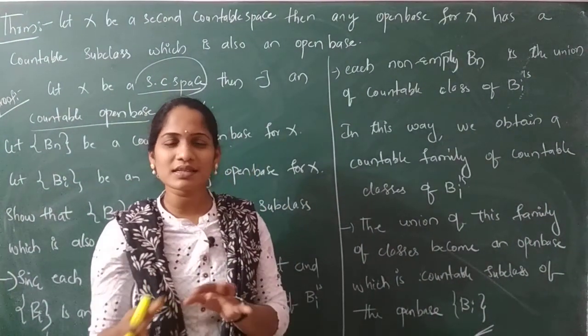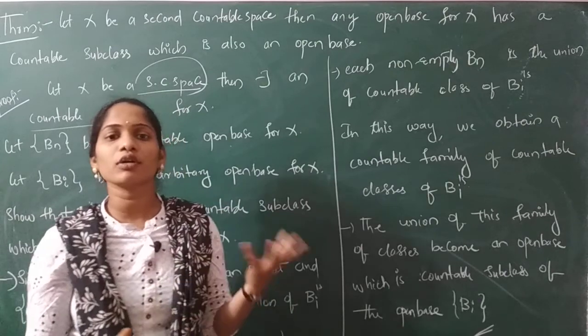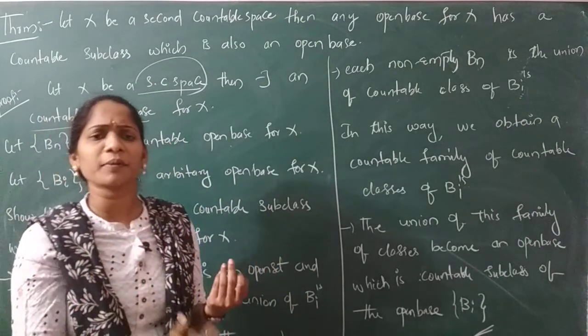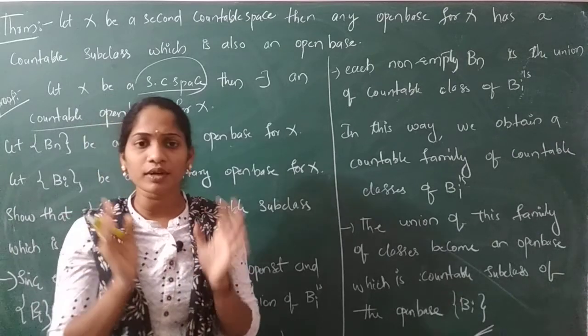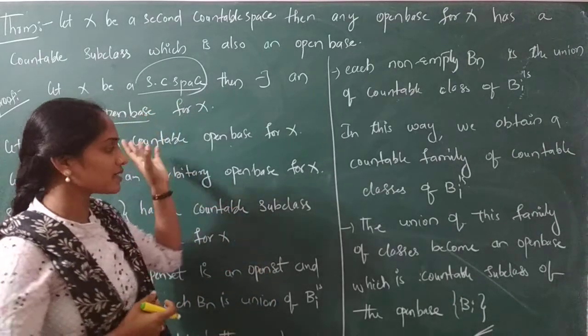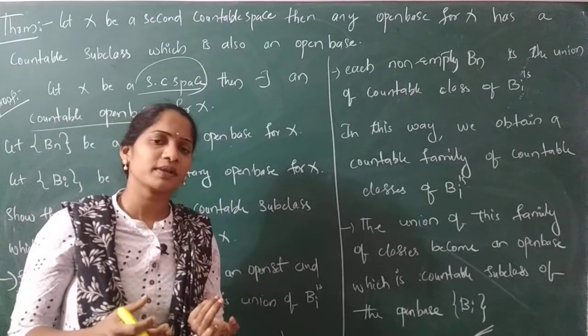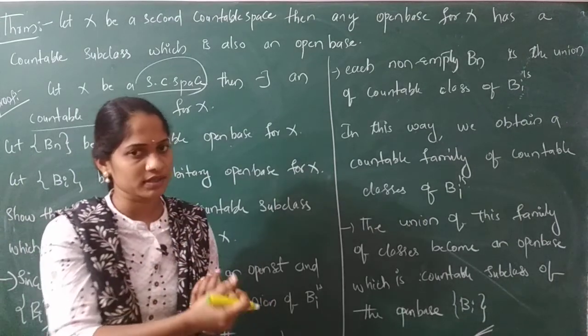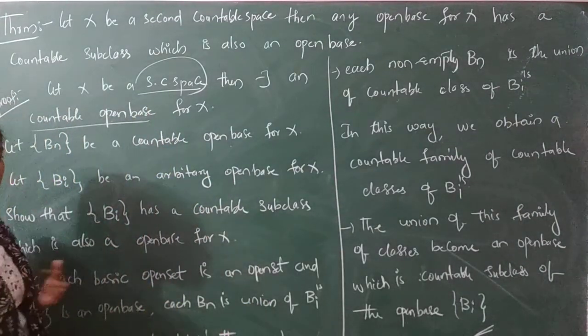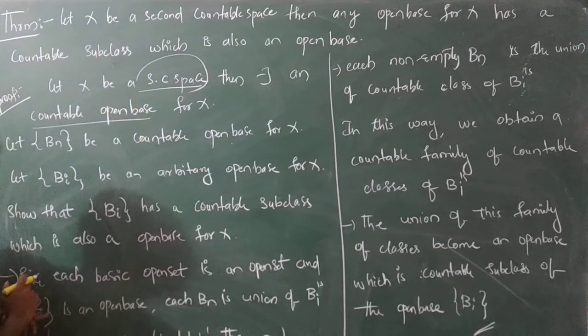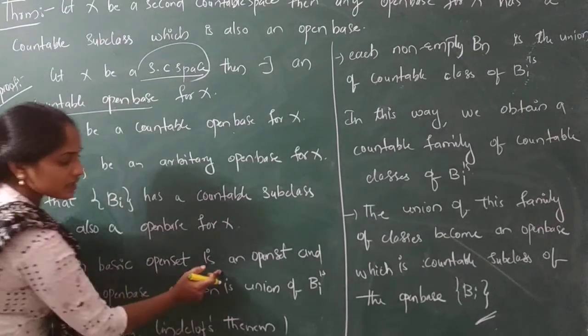So these are some if and only if conditions, you have to remember them by definition or by some approaches and properties. What is it? An open base consists of open sets. Every open set is nothing but the union of basic open sets, or else every basic open set is an open set. So here you are using that, since each basic open set is an open set.